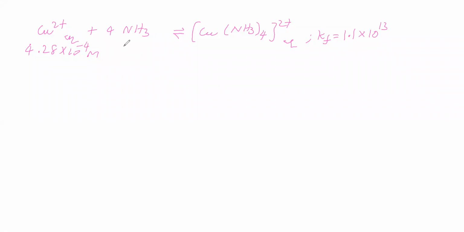That means after electrolysis, the remaining Cu2+ takes ammonia and gives this complex, and we keep adding ammonia until at equilibrium the concentration of ammonia is 0.1 molar.